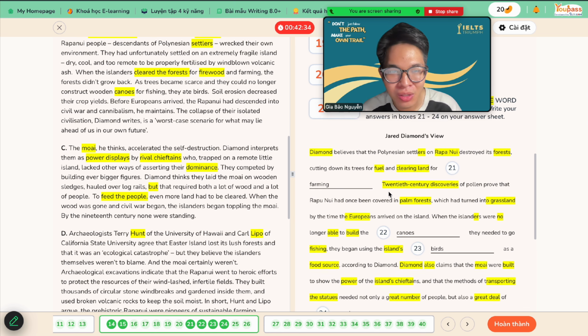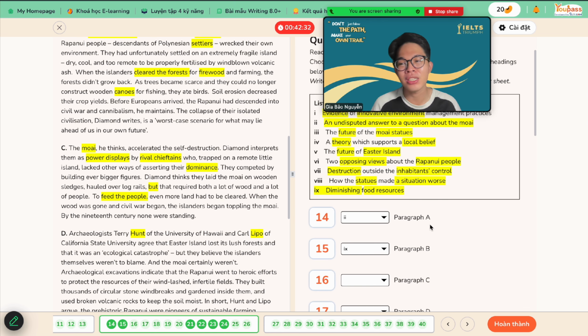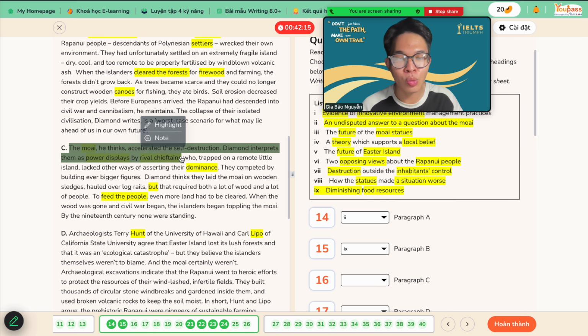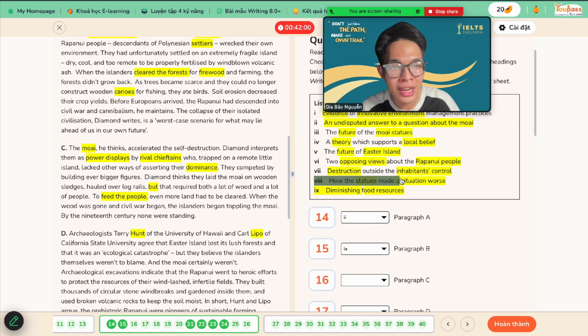So move on to question 16, right? Which one is the correct answer, guys? How the statues made the situation worse. Oh, this one is kind of correct, right? Because the statues are a representation of power for chieftains, for the leaders. That's why a lot of leaders kept building them, and to build and transport them, they needed to eat a lot of food, and for that reason, the island got damaged further, right? So this one is letter A, right?